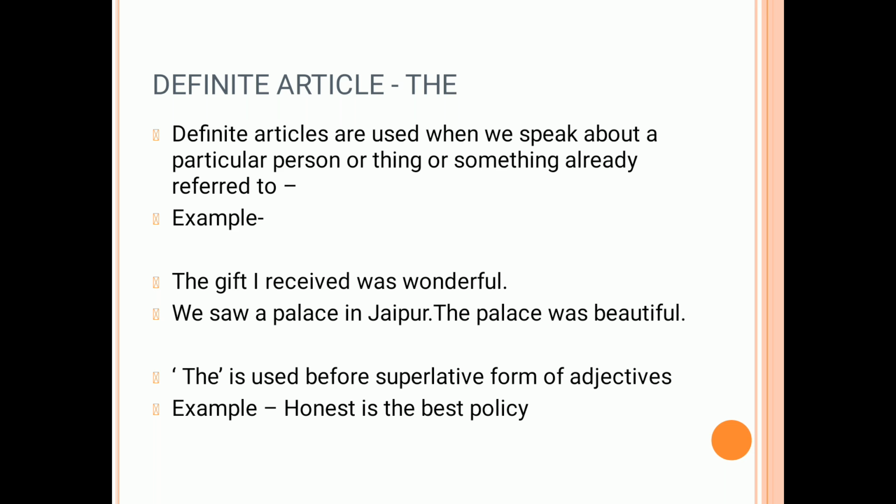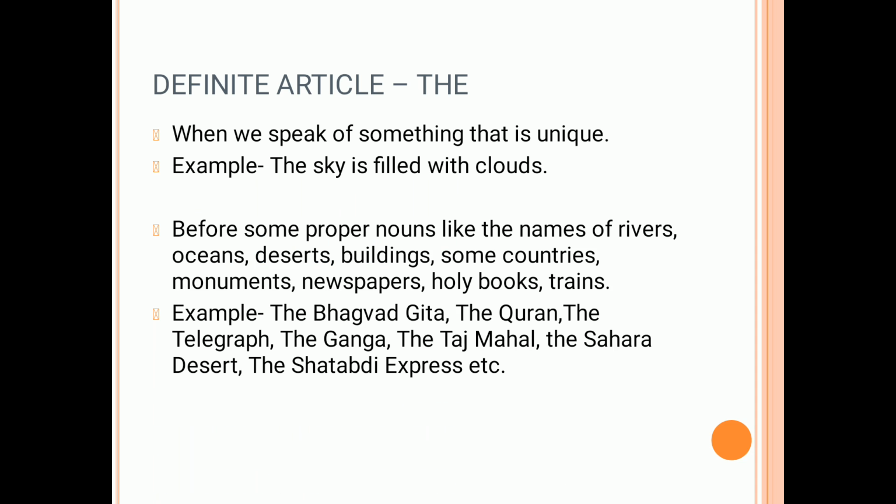The is also used before a superlative form of adjectives. We have learned about positive, comparative, superlative forms of adjectives, like good, better, best. So whenever we are using the superlative form of an adjective, we use the article the. Definite article the is also used when we speak of something that is unique. For example, the sky is filled with clouds, the sun is shining brightly, the stars are many in number. When we are talking about something that is unique, we use the.